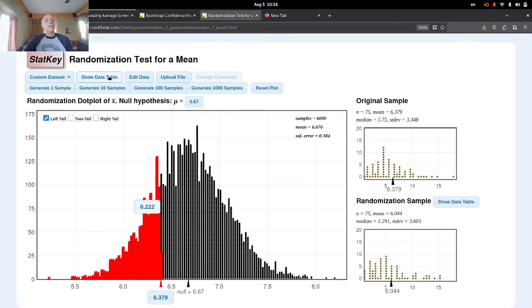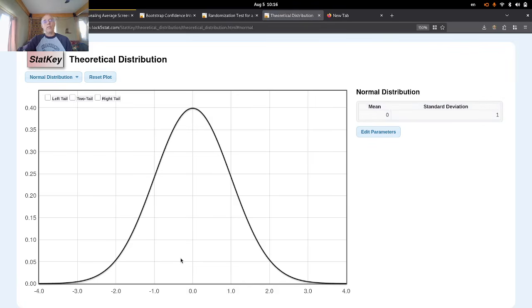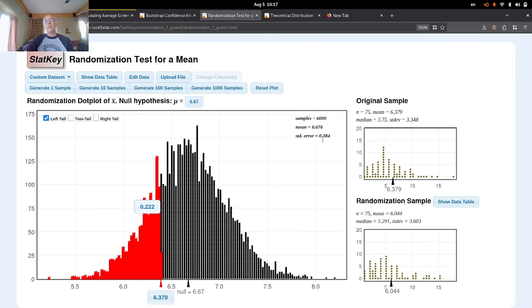So I'm just going to check a couple things out. I'm going to reload STAT key, and I'm going to go to the normal distribution calculator down here. The normal distribution calculator can work in two different ways. You can give it a z-score, which means you're using a mean of 0 and a standard deviation of 1. I'll come back to that. Or you can enter your data from the sampling distribution, which would be the mean of the sample and the standard deviation of the sampling distribution. So that would be this little 0.384 value. And my sample mean is the 6.379. My population mean is the 6.67.